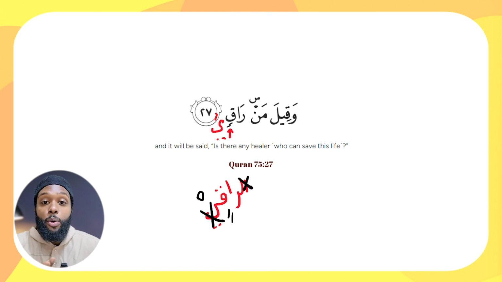Or let's suppose that it does have harakat, right? Maybe there's harakat on raqin, but there's no harakat on men. So you think it's min raqin. The point being, it's extremely important to understand how to identify particular words, especially when we're talking about words whose i'rab is implied, right? Otherwise, we can come to wayward conclusions and meanings and understand things that we're reading incorrectly and spread things that are incorrect.